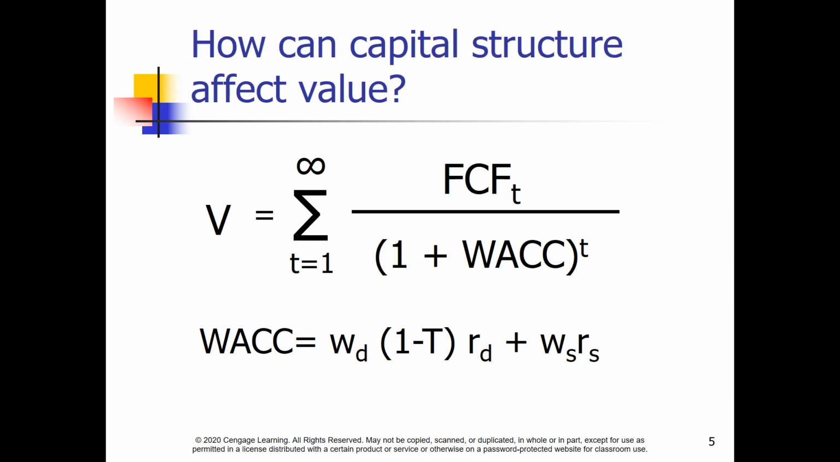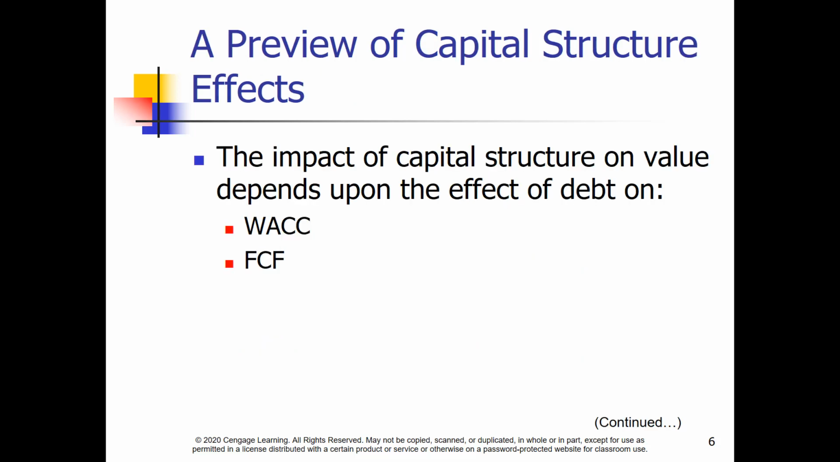This is our basic formula for the value of the firm, and the discount rate, the cost of capital used to calculate that value. Clearly, the value of the firm is impacted by the cost of capital, which depends on the mix of debt and equity the firm uses. Free cash flow is affected as well.